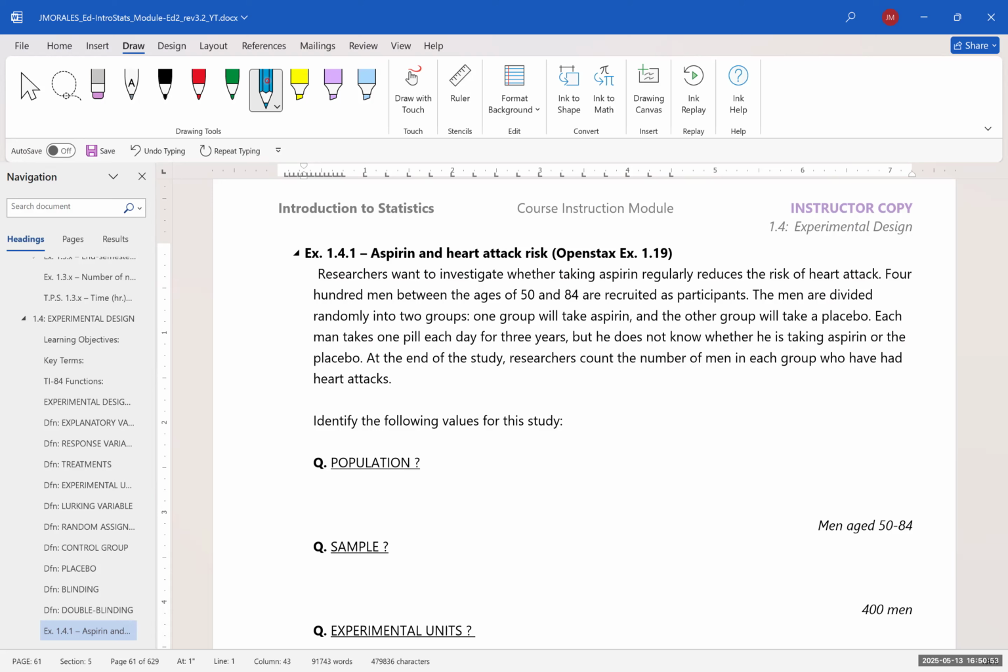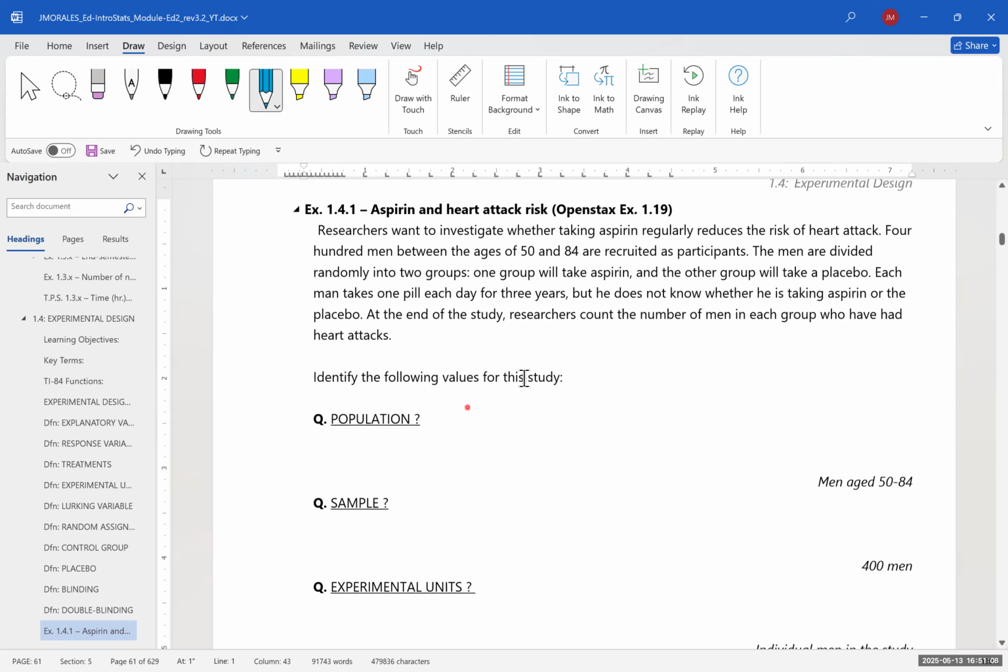Each man takes one pill each day for 3 years, but he does not know whether he is taking aspirin or the placebo. At the end of the study, researchers count the number of men in each group who have had heart attacks. So identify the following values for this study. So what was our population in this study?